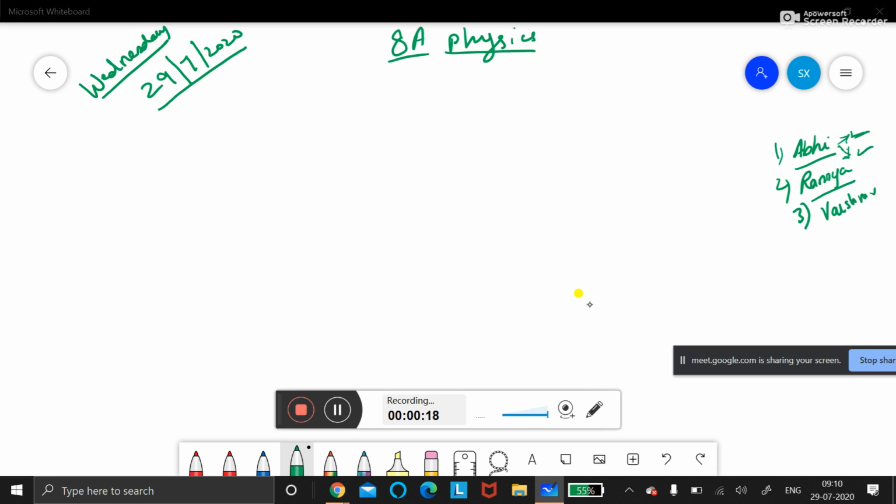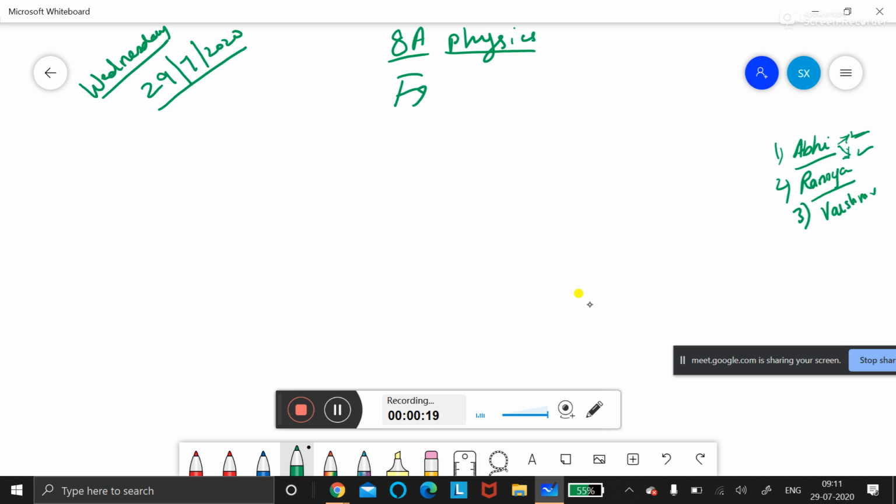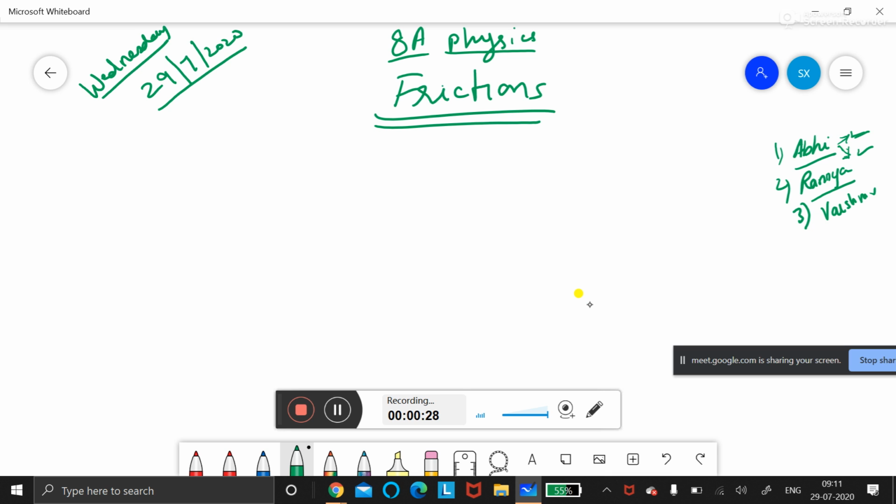Now listen, let us start with friction again. I want Stevenza to answer. Stevenza, what do you mean by friction or frictional force? Okay, Sohan. It is an opposing force acting on the object. There will be two objects, and it will act on each other. One will be moving.